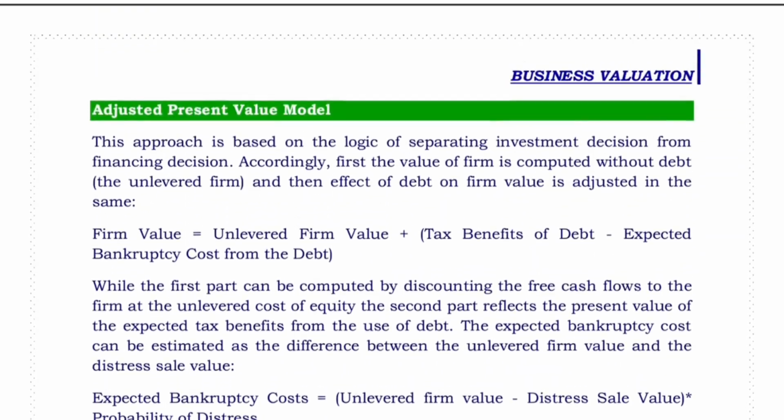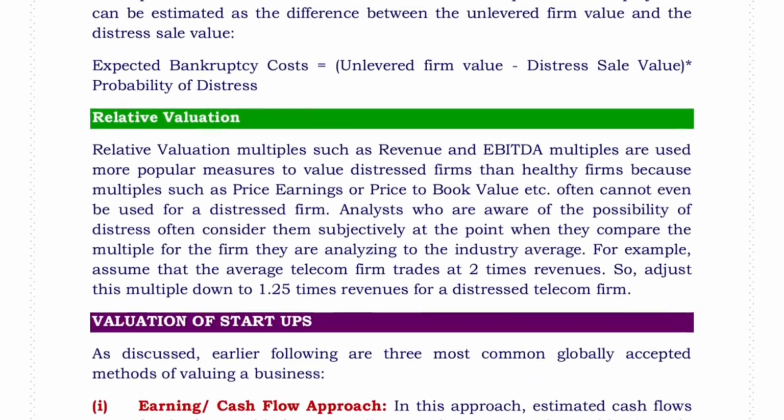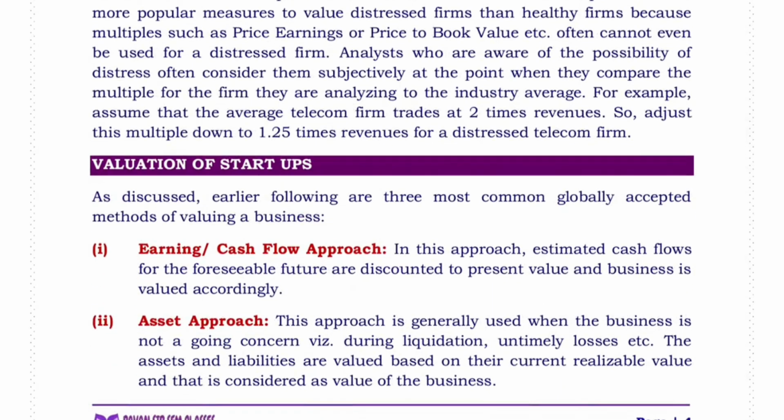Fourth method for valuation of distressed companies is relative valuation. Relative valuation multiples such as revenue and EBITDA multiples are more popular measures used to value distressed firms than healthier firms, because multiples such as price earning or price to book value often cannot even be used for a distressed firm. Next concept, valuation of startups.